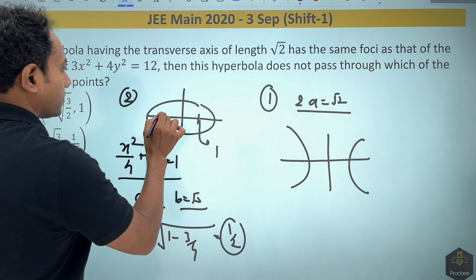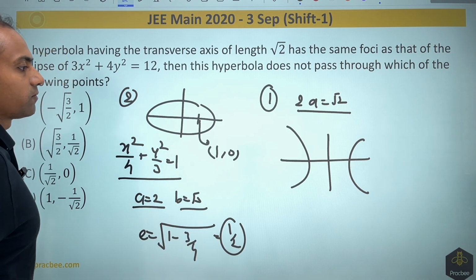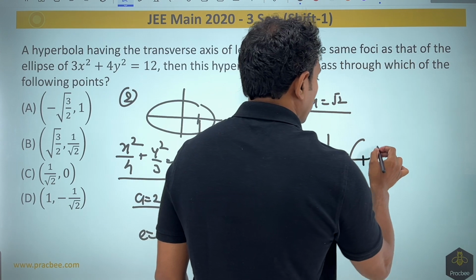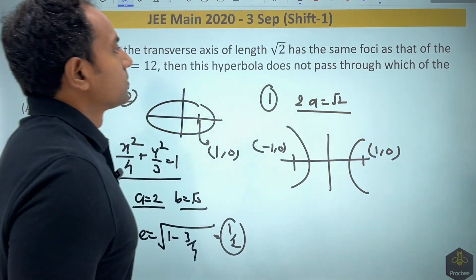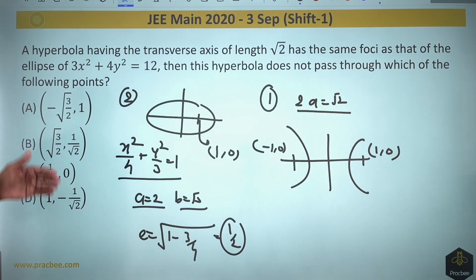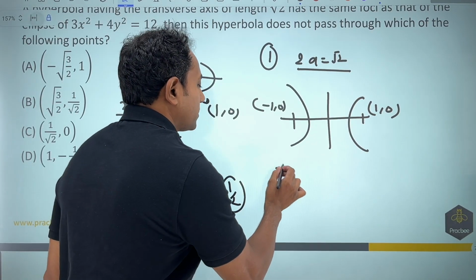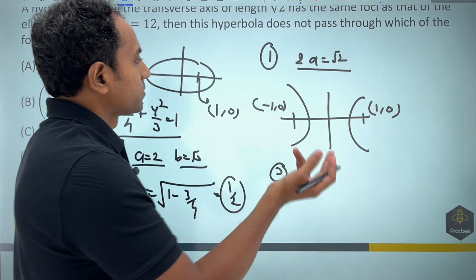So this becomes (1, 0). And another one will become (-1, 0). So this point will also become (-1, 0), (1, 0). This is given to us. Now what they are saying is this hyperbola does not pass through... So see, the idea would be, in the third part, to find the equation, and then in the fourth part, satisfy the points. So let us find the equation.